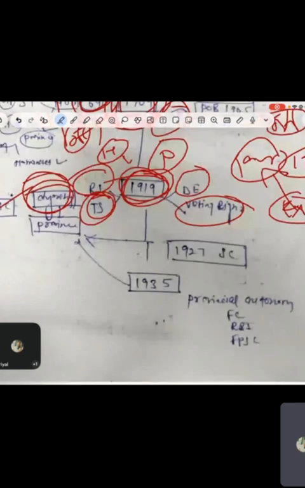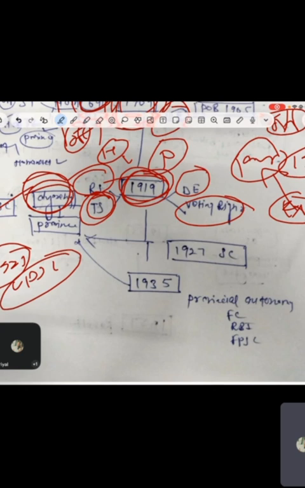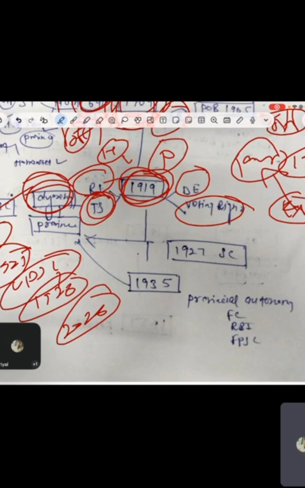But in 1925, guys, there was one commission, the Lee Commission. It said that there should be one central public service commission, and that is where UPSC was founded, which we are preparing for. So we should know that history, right? The commission was formed in 1925, but UPSC was formed in 1926, and it exists till now. That's why in 2026 the current chairman of UPSC, Ajay, has celebrated 100 years of the UPSC journey. So guys, this is important, they can ask from the UPSC journey, in mains as well as in prelims.